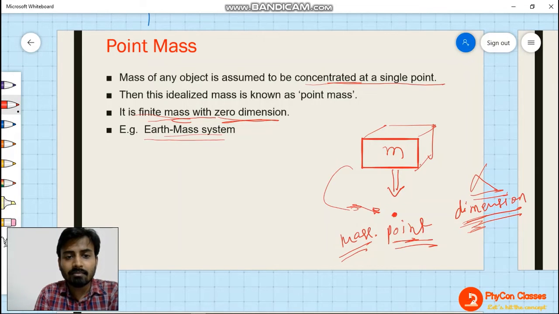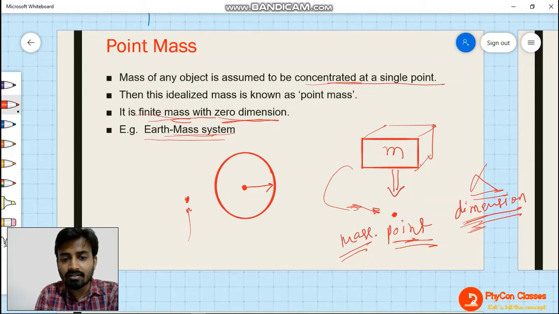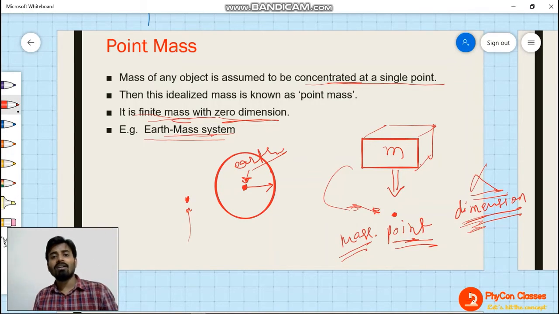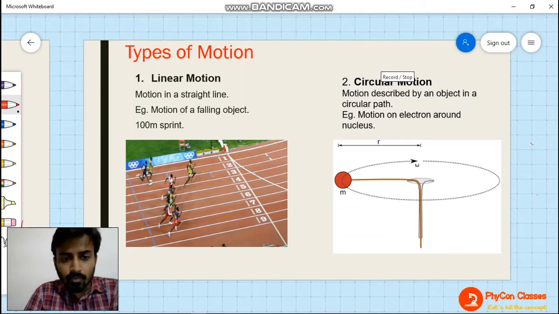You can take the example of the Earth-mass system. When we are studying the Earth-mass system, Earth is always considered to be a point. Actually, Earth is very big, but we assume that the whole mass is concentrated at the center, and then we can do the study assuming that this point is Earth. Then this point will be called a point mass, which is representing Earth. Understand? Okay, let's move on.